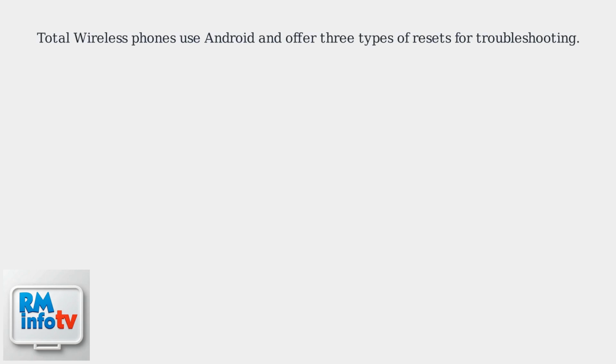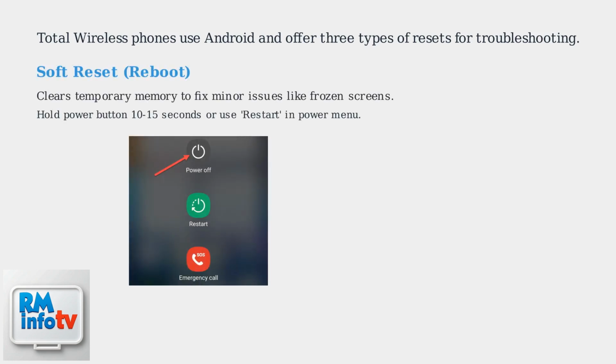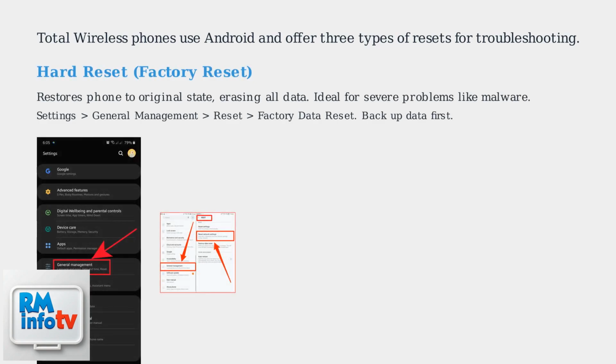Total Wireless phones, primarily Android-based, benefit from three types of resets: soft resets, hard resets, and network settings resets. Soft resets clear temporary memory to fix minor issues like frozen screens. Perform this by holding the power button for 10 to 15 seconds or using the restart option in the power menu. Hard resets restore the phone to its original state, erasing all data, ideal for severe problems like malware.